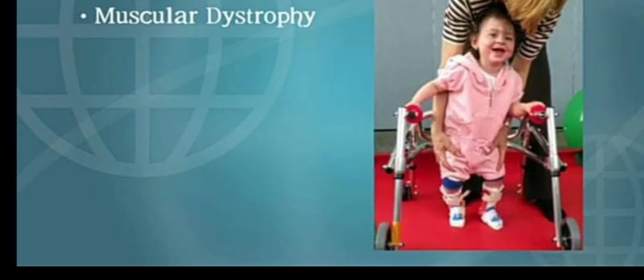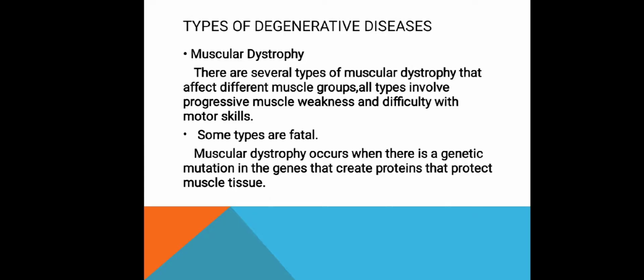Muscular dystrophy occurs when there is a genetic mutation in the genes that create proteins that protect muscle tissue. How does a person get muscular dystrophy? In most cases, muscular dystrophy, or MD, runs in families. It usually develops after inheriting faulty genes from one or both parents. MD is caused by mutations or alterations in the genes responsible for healthy muscle structure and function.